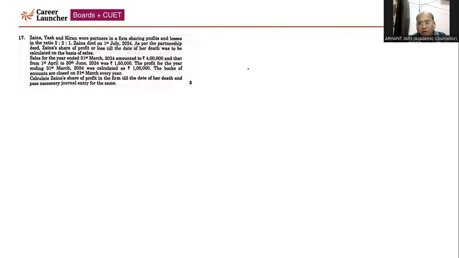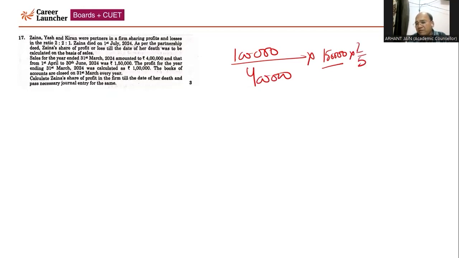The turnover method is easy as compared to the profitability method. Sales of the last year was 4 lakh rupees, and the profit of the last year is given as 1 lakh rupees, right? And the sales in the current year for the 3 months is 1 lakh 50. Zaina's share is 2 by 5 that we need to calculate. So 25% of 1 lakh 50 will come to 37,500 into 2 by 5. Accordingly, you need to solve this. So divide by 5, multiply by 2. It will come to 15,000.